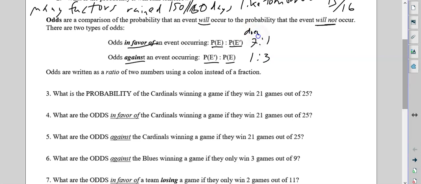So this is it does happen, and this is it does not. And then of course this is not, and this is does. So we're writing them with a colon, not as a fraction.